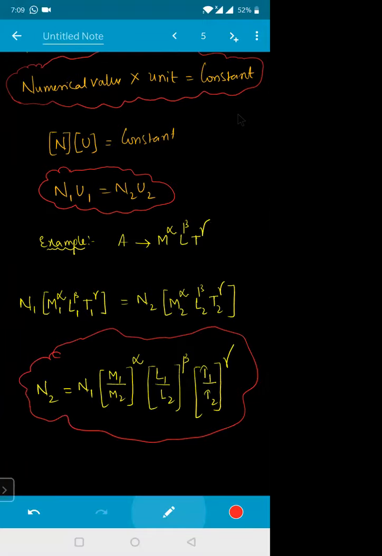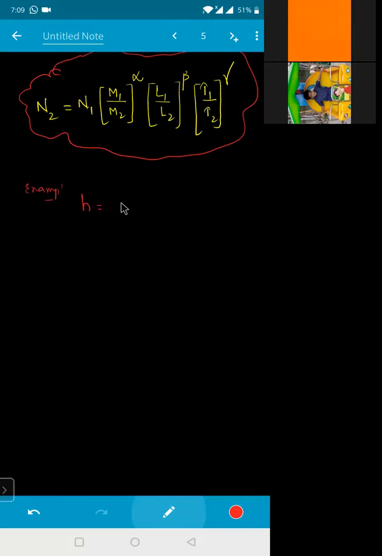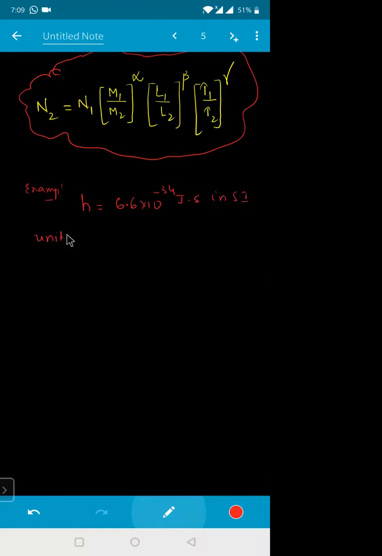Let me give you an example. You know the Planck's constant h. The value of h is 6.6 into 10 to the power of minus 34 joule second in SI units. Convert it into CGS units.